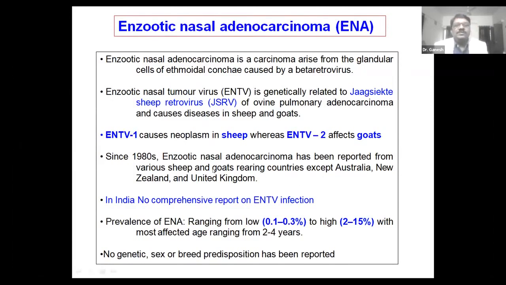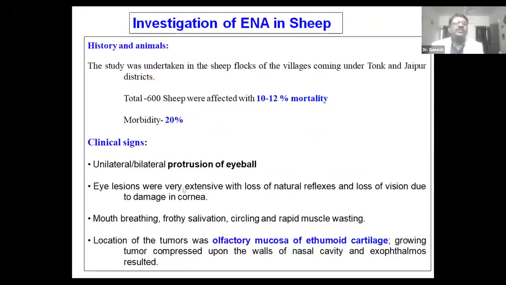In India, as I told, there is no comprehensive report and there is no confirmation of ENTV virus from sheep or goat. Generally, prevalence ranges from 0.1% to 0.3%, and sometimes it is very high, going up to 15%. No genetic, sex, or breed predisposition has been reported in this disease.